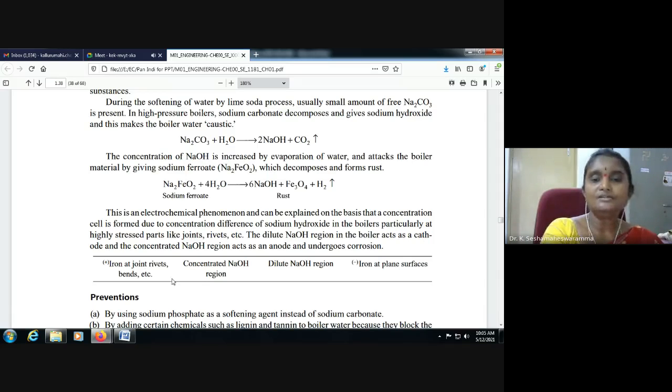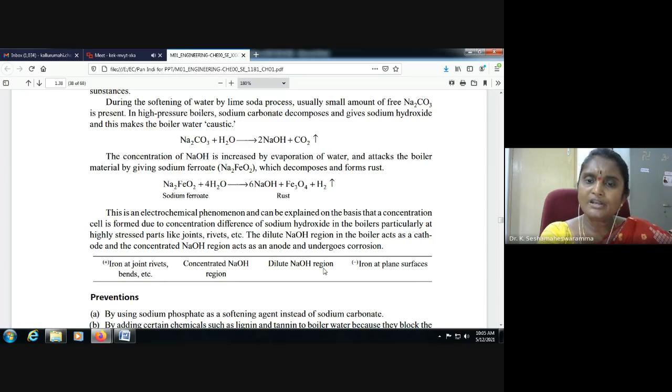Here we see the dilute sodium hydroxide region and the concentrated sodium hydroxide region. The concentrated region is at joints, rivets and bends, where iron is easily attacked and converted into sodium ferrate, which easily converts into rust.